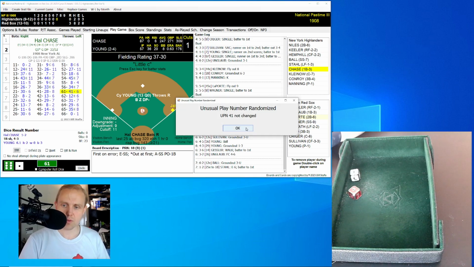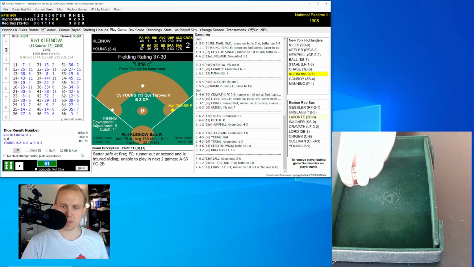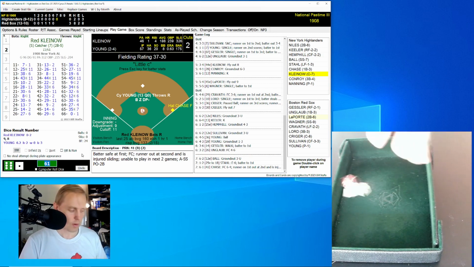Chase rolls a 61 for a 41. Ends up being a ground ball over to the shortstop, Wagner, who flips over to Laporte, covering at second to get the lead runner. Stahl will have to come out of this game as he's injured, and Chase replaces him at first. And here's Red Klein out with 2 outs.